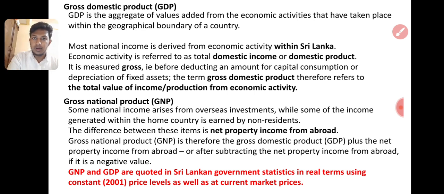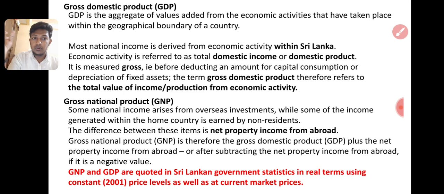Otherwise, human resources, capital, money and land are also resources. If you own land in a foreign country, we will receive the rent income from there. That is counted to Sri Lanka as net property income from abroad. We invest our resources abroad and take the money from them. So that is the income from abroad.